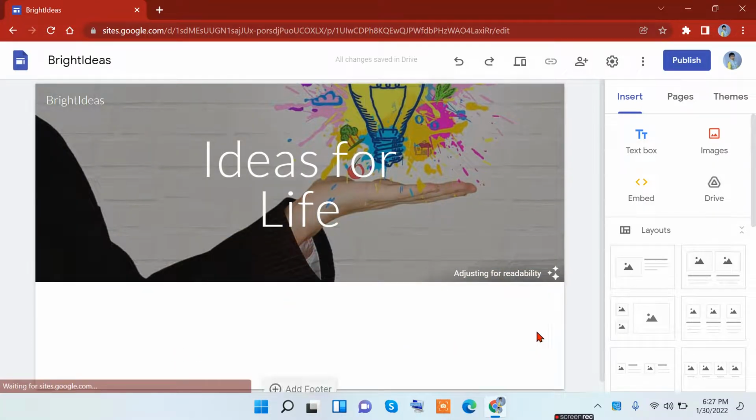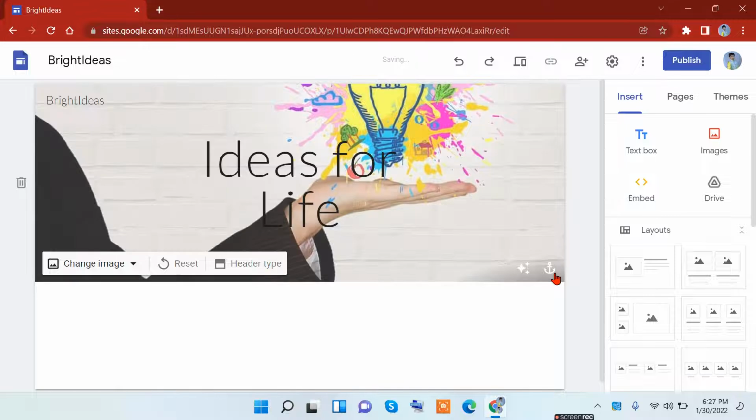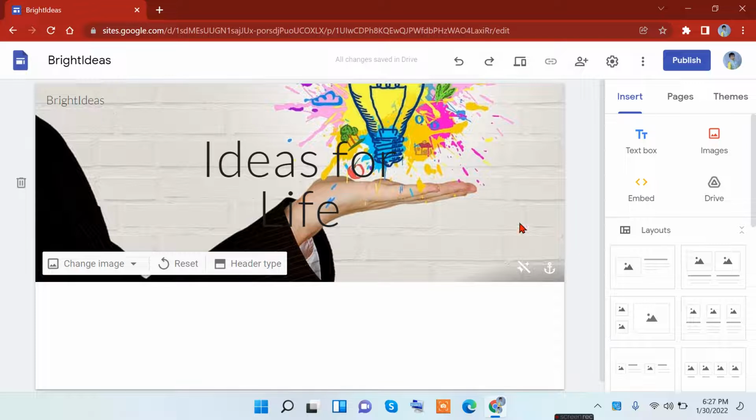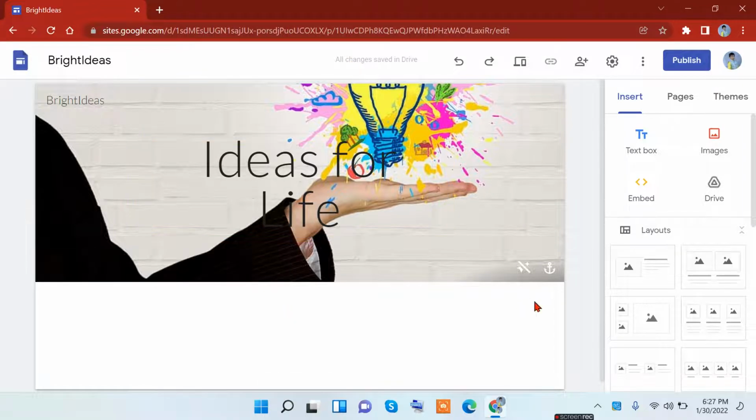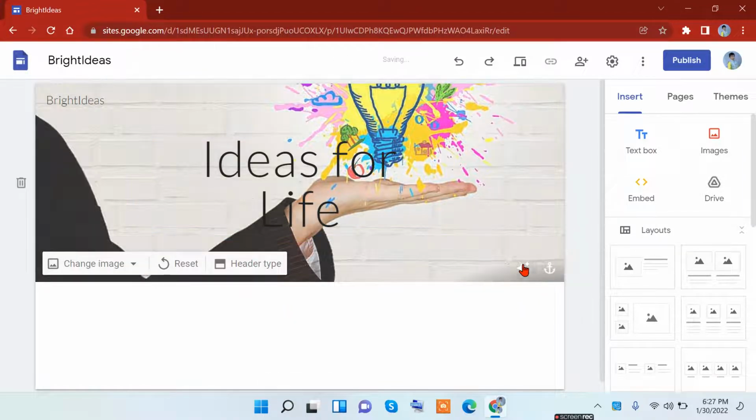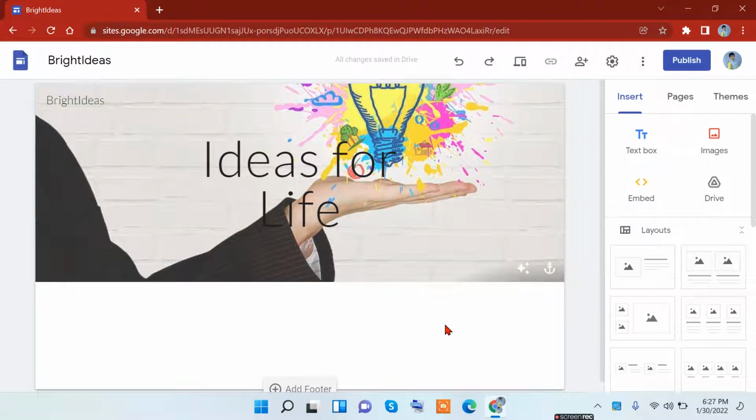And it's here. There is an option called adjust for readability. If you turn it off, it will go very, very bright. But if you turn it on, it will go really light and dull, so it allows the viewers or readers to read what is given nicely.